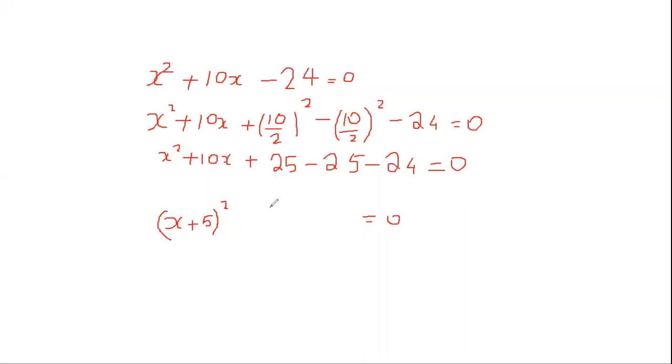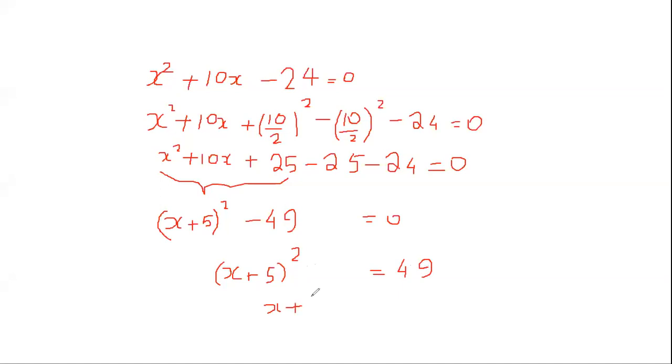Okay. Now what you have left is minus 25 minus 24, which is minus 49. Correct? It's equal to 0. Now x plus 5 whole square is equal to, when I take the minus 49 to the right hand side, it will become plus 49. This is the part where you shouldn't get it wrong.